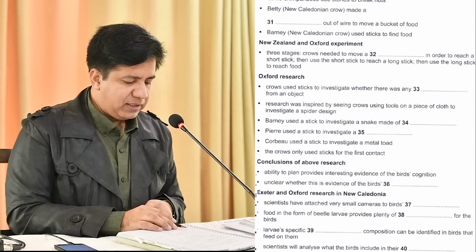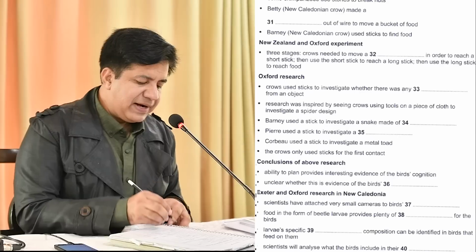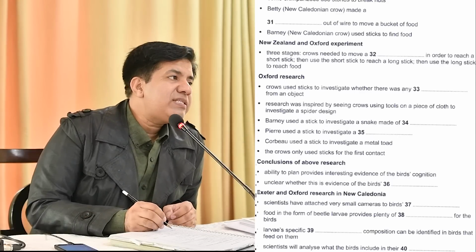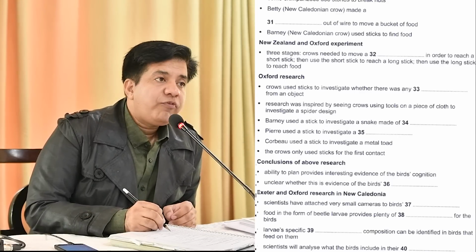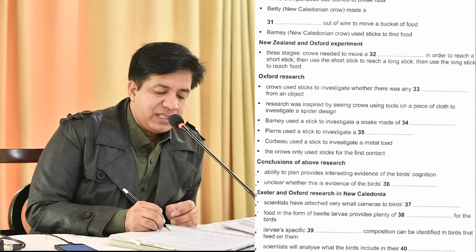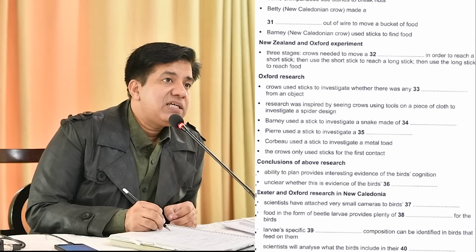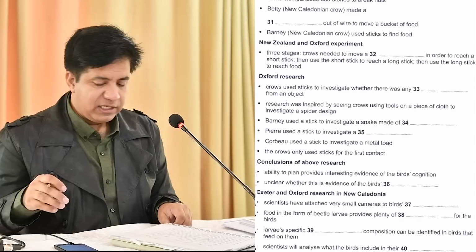Question number 39. Larvae's specific dash. Now please underline specific. Now this is something related to that larvae. Right? For specific, they might use the word unique or distinct. Larvae's distinct, larvae's unique, and all that. So let's see.